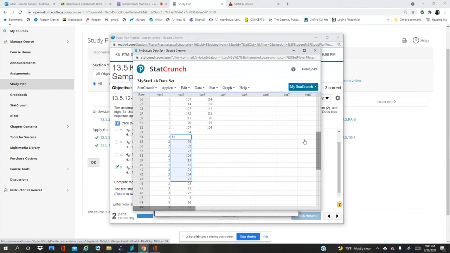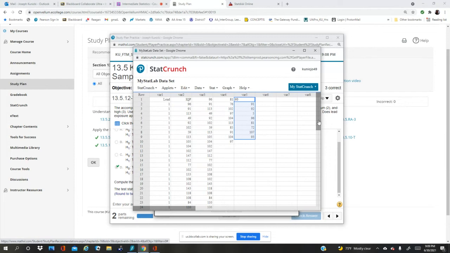Control C. Put those in variable 4. Control V. And then lastly, we'll get all the ones for level 3. Control C. So there's 51 of them altogether. Control V, because I don't count the first row.